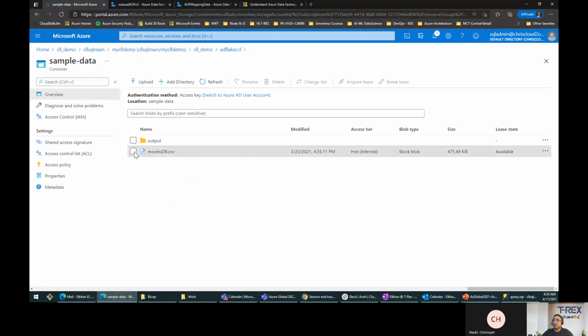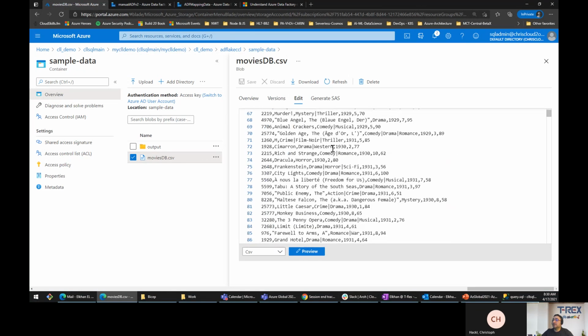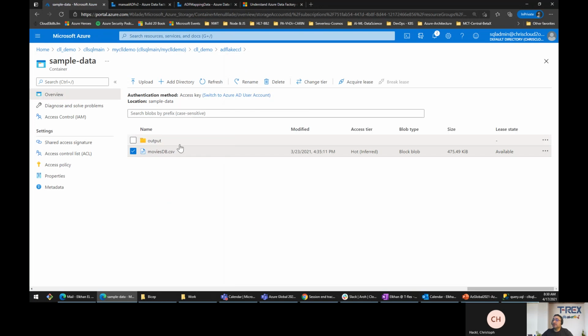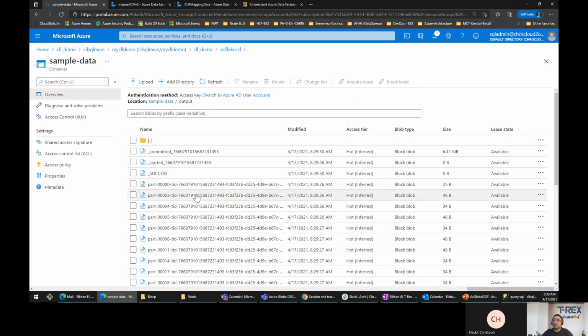All right, and I can just try to open this. It's a bit big file. I'm not sure if you can get a good, yeah, oh, here it is. So basically this is the data that I talked about. Each row has a movie ID, title, genre, year, rating, and Rotten Tomato rating. Okay, this is the way the movies are rated. Anything with an above-average rating, that was good, will have a better number here. Okay, it's on a scale of 1 to 100. All right, so that's the data. In output, we'll get certain files generated and aggregations. Everything is going to be dumped here into this sink.